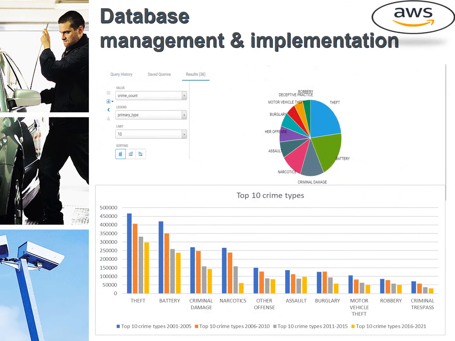It is also clear from the charts that theft, battery, criminal damage, and drugs are more significant than other types of crime. Another question arises: are these 4 types at the highest level all the time? To answer the question, the dataset is divided into parts for comparison with each other from 2001 to 2005, from 2006 to 2010, and so on.